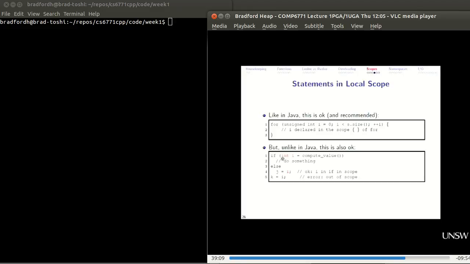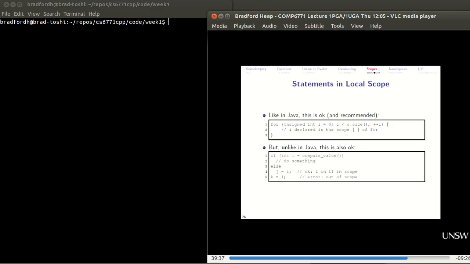If int i is equal to compute value, do something here, else i is still valid inside of the scope, still the same scope. It's not valid outside of the scope down here. But this i in this else statement is still in the same scope as this if statement up here. This is completely valid in C++.